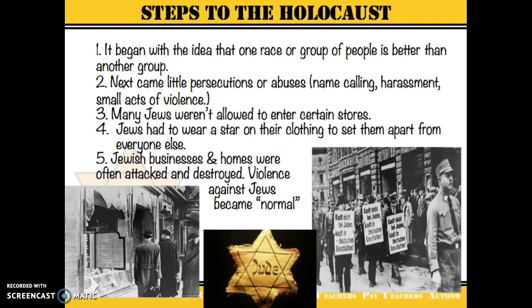All right, steps to the Holocaust. Obviously this didn't happen overnight. It did occur gradually over time. It began with the idea that one race or group of people is better than another group of people. This was then followed by small persecutions or abuses like name-calling, harassment, and small acts of violence. Many Jews weren't allowed to enter certain stores. They were then required to wear a star on their clothing to identify them and set them apart from everyone else. And Jewish businesses and homes were often attacked and destroyed.